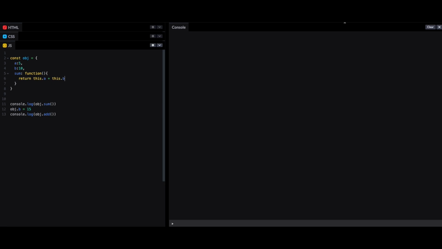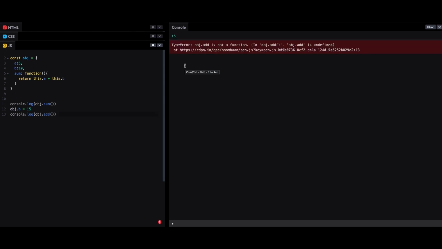Let's keep it here. Obj.sum only, right? Obj, return this object, add is not a function. Okay, this one, sorry. It should come 15, and 15 plus 5 is 20.